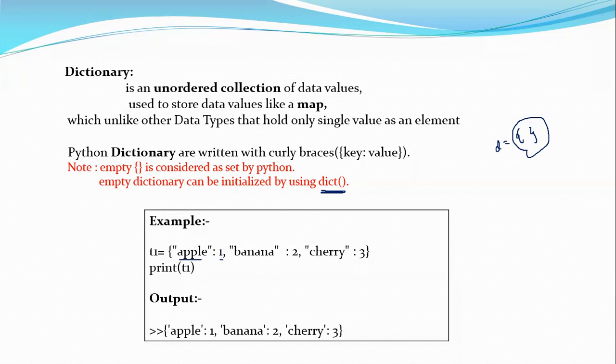So this apple denotes 1. Similarly, separated by a comma, I have another key banana whose value is 2, and another key cherry whose value is 3. Everything is a key value pair separated by commas. I can print T1, and it will look like this. This is the basic dictionary notation in Python.